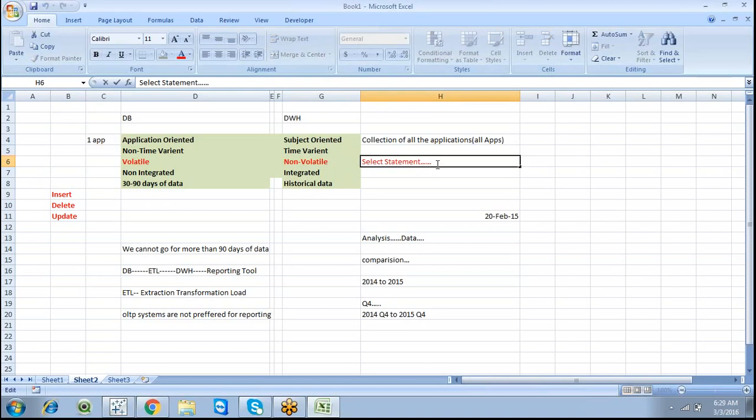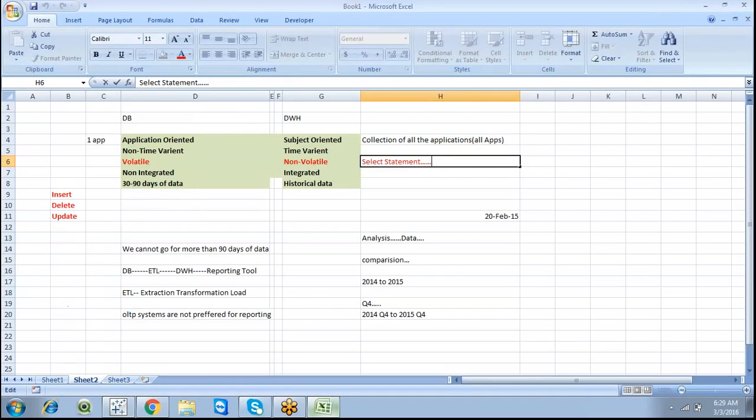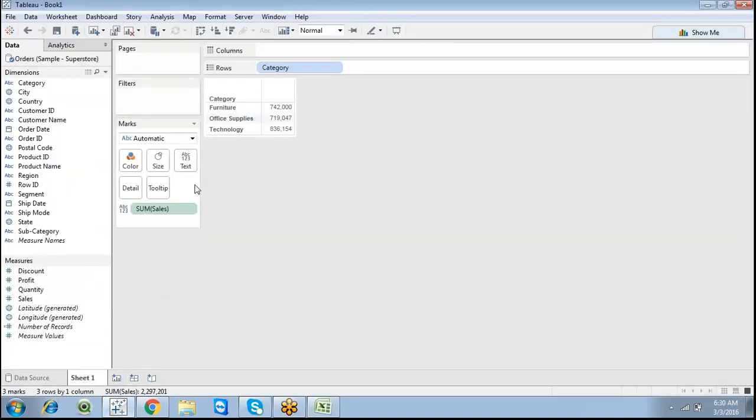Normally we are fetching some records, right? By using one particular reporting tool, it's a drag and drop tool. Take category and click on sales. Now you can see category-wise sales. It's a simple report, similar to fetching some records, a selection. Internally, Tableau is going to generate SQL in the backend, so we are not going to write any SQL for this particular tool. Normally reporting tools generate SQL in the backend. The tool itself generates it, and it fires it to the database to fetch some records.